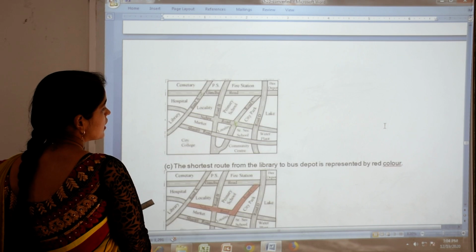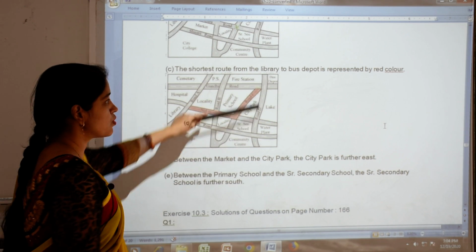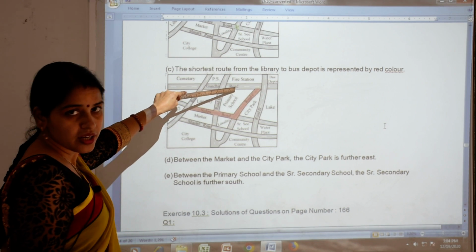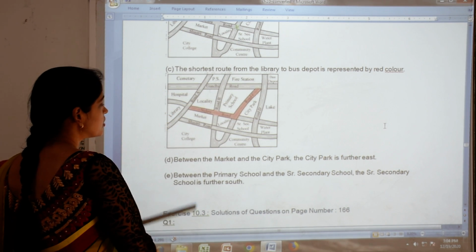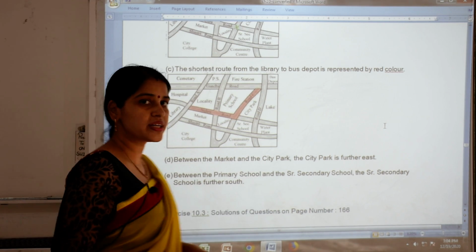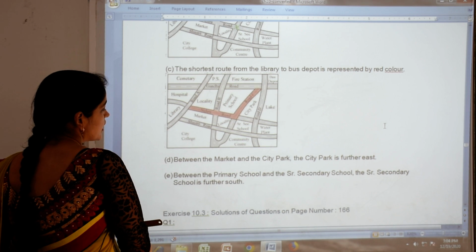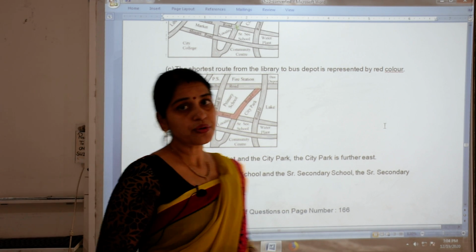So here which is in the south, secondary school, because primary school is in north, this is in south. So between primary school and secondary school, secondary school is further south. Okay, so in this way you have to do mapping.